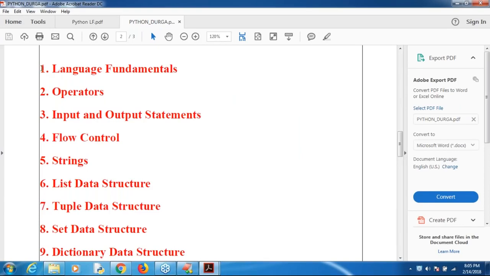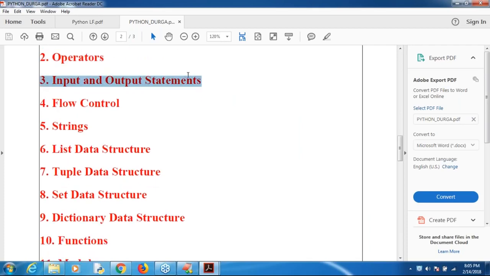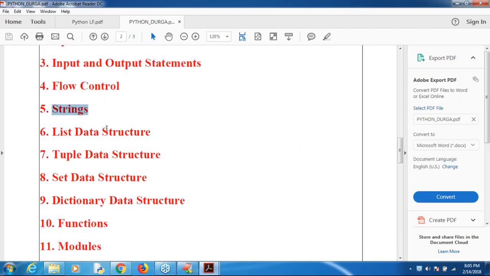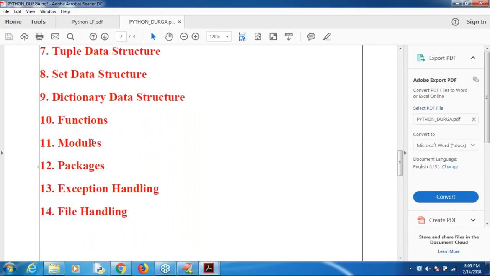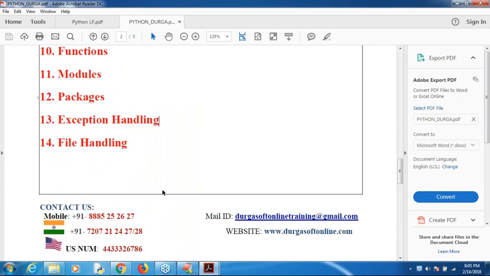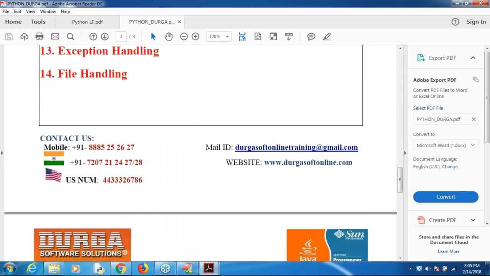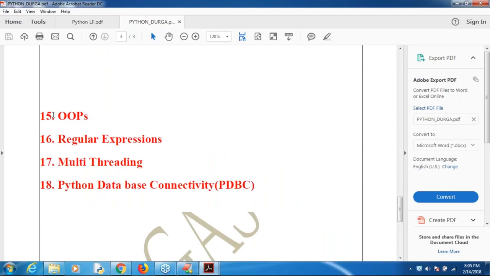Language fundamentals is the only unit we completed. Now we have been discussing the operators concept for the last 2 or 3 sessions, and it will be completed in 1 or 2 sessions. Next: input and output statements, flow control, strings, list data structure, tuple data structure, set, dictionary. Next: functions, modules, packages, exception handling, file handling. All these are core Python. After that, advanced Python: OOPS concepts, regular expressions, multi-threading, and then Python database connectivity.